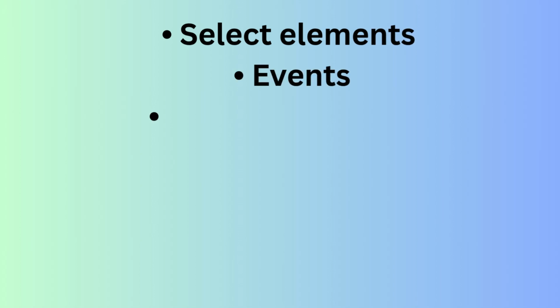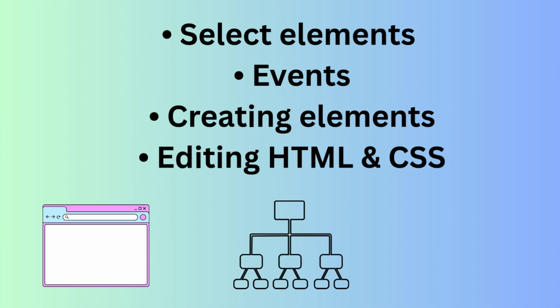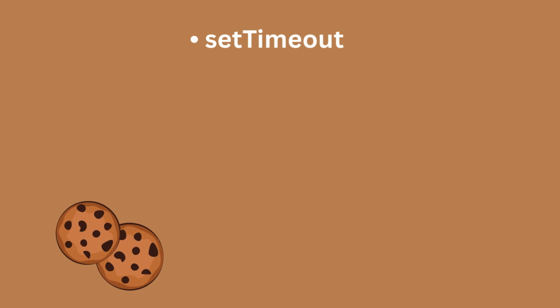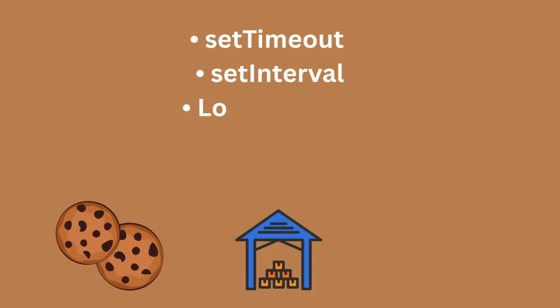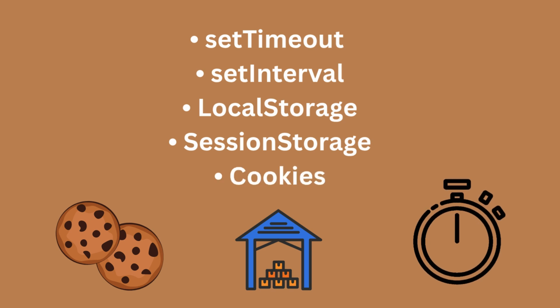DOM stands for Document Object Model, and it allows JavaScript to interact with your web page. You must learn how to select elements, change their content, modify CSS, handle click events, submit forms, and dynamically create elements like divs, buttons, or input fields. DOM is what brings your website to life. BOM, or Browser Object Model, includes browser-related functionalities such as timers and storage. You must learn how to use local storage for saving data in the browser.